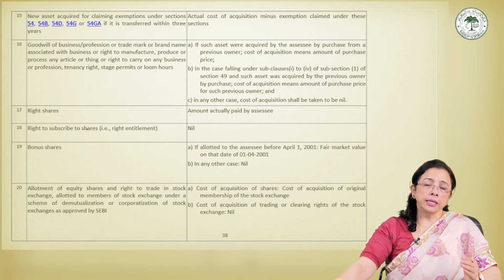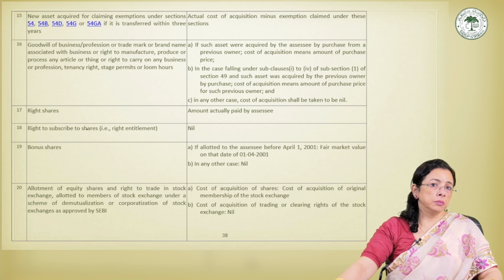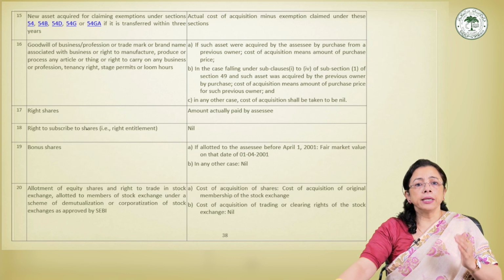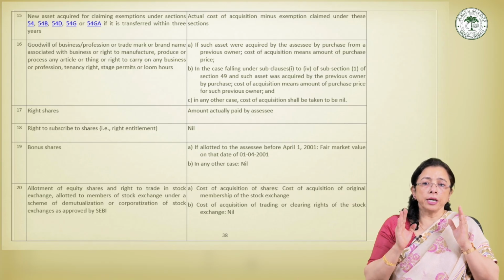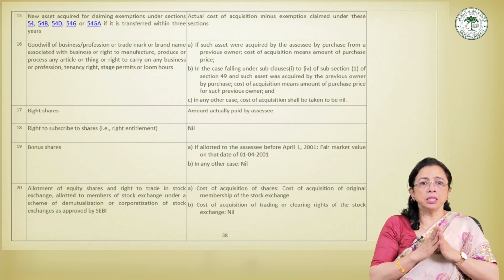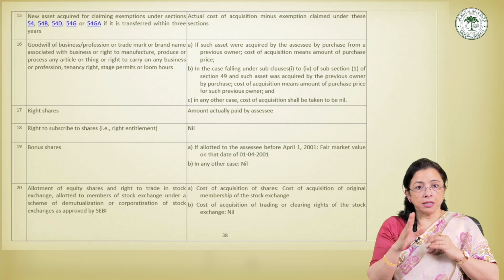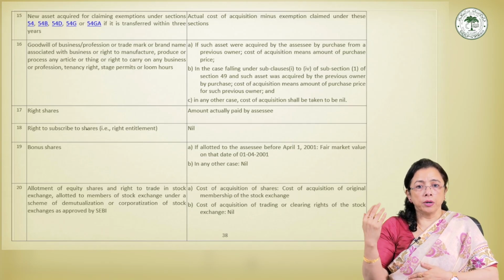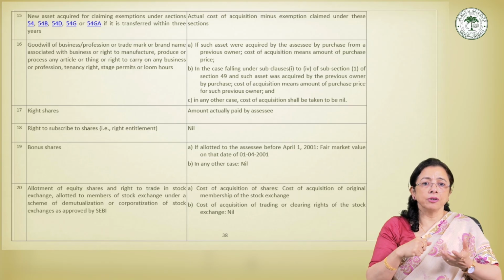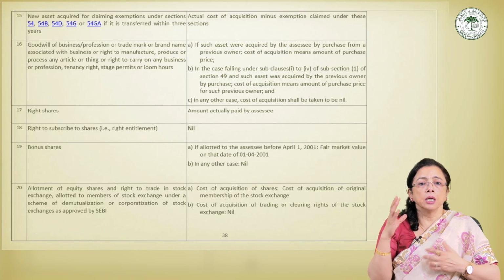Then there is another point that should be taken into consideration, and that is about the self-generated assets. In all other cases, particularly where the asset is self-generated, the cost of acquisition shall be taken as nil. For example, self-generated goodwill of a business, or self-created brand reputation.